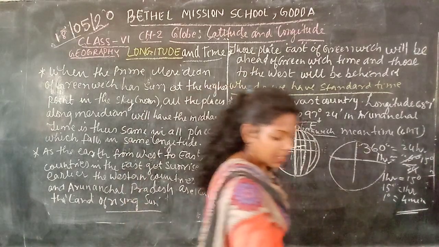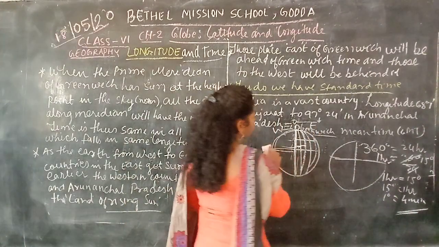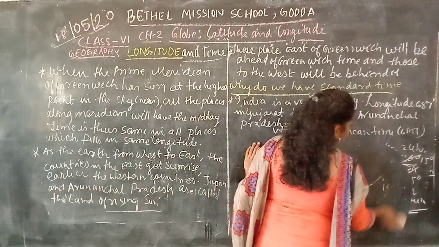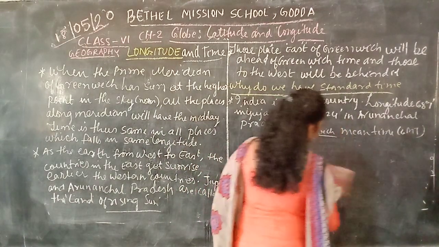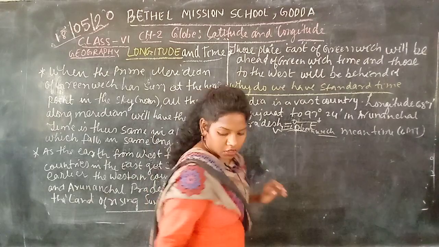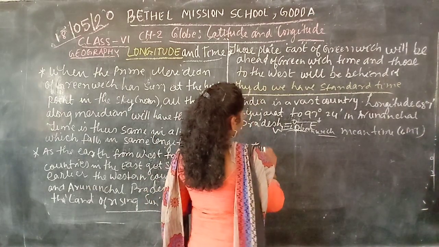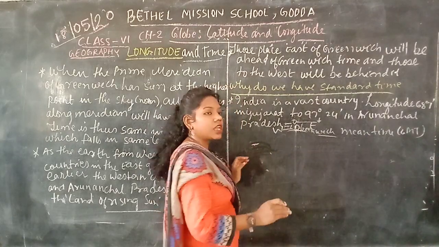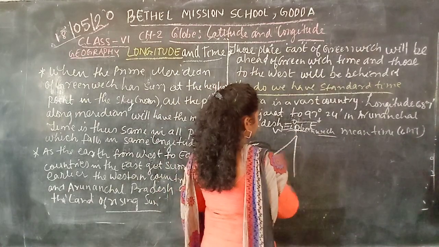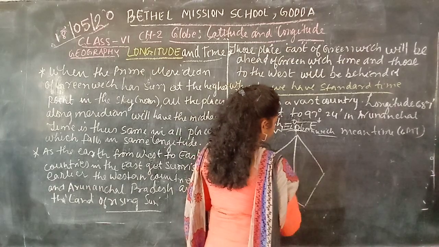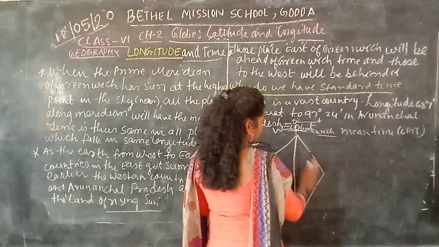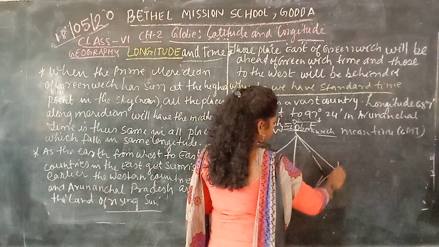Okay. So if you talk about our India, it is like this, yes or no? Here is Gujarat and here is Arunachal Pradesh, yes or no?